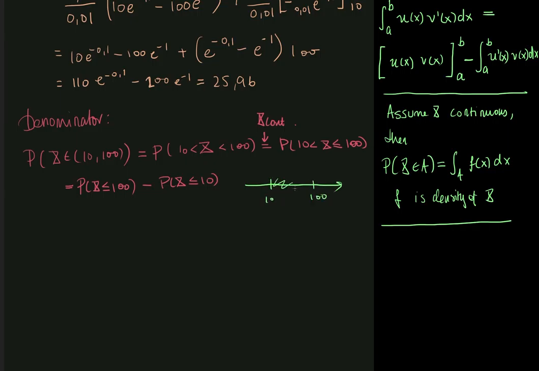So we take the probability that x is smaller than 100 and subtract the probability that x is smaller than 10, because then what we're left with is the probability that x lies in this interval. In order to find this, we need to find the distribution function of x and evaluate it at 10 and at 100.